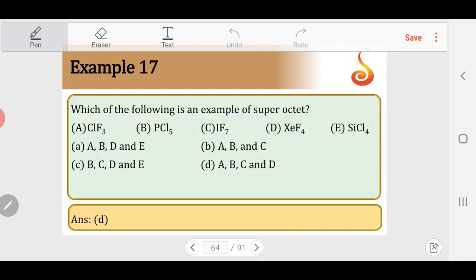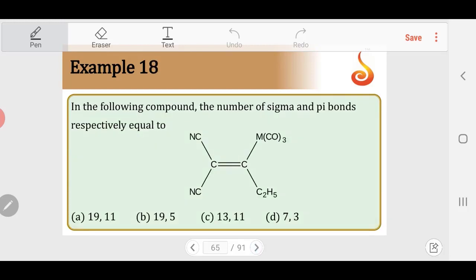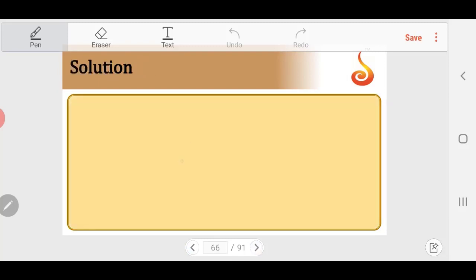So superoctet are the molecules where the central atom has more than 8 electrons in the outermost shell. In the following compound, the number of sigma and pi bonds respectively equal to. So the compound is C double bond C. This is nothing but 2 cyanide groups. Cyanide will be C triple bond N. This also C triple bond N.